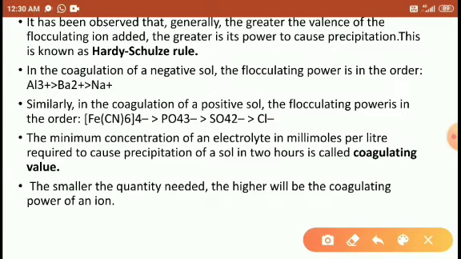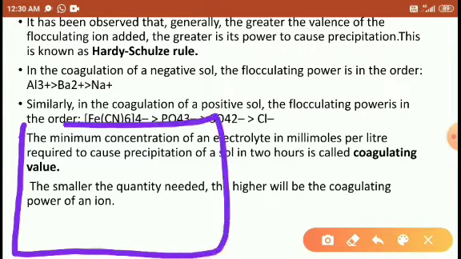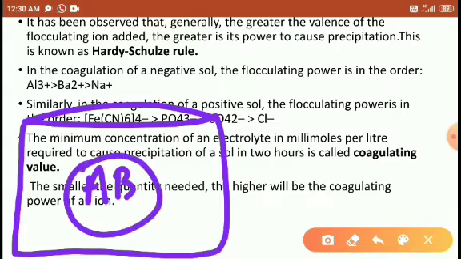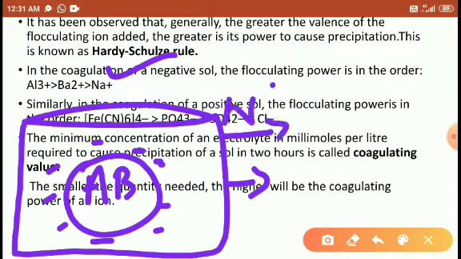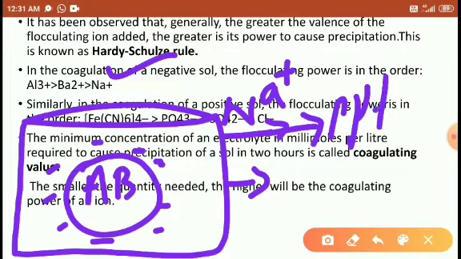This is explained by Hardy-Schulze. Hardy-Schulze explained that for precipitating the AB minus negative charge sol, if you add the sodium ion, then precipitation is slow.